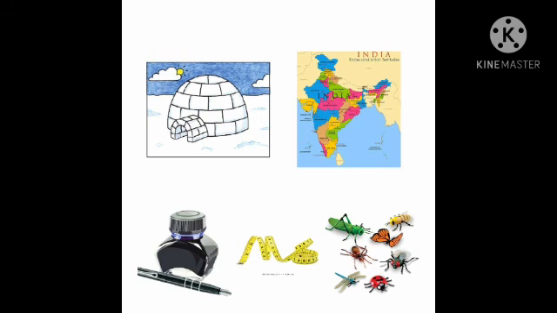Children, today we are going to learn letter I sound words. I says E. What is the sound of I, children? Yes, E. This is called letter I. Say everyone, letter I. I says E.